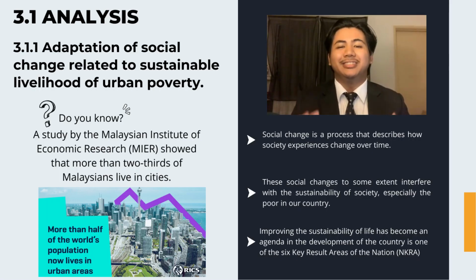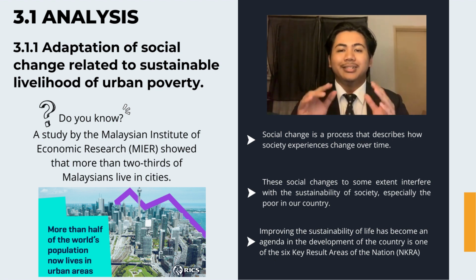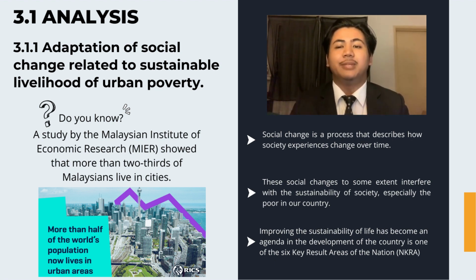Social change is a process that describes how society experiences change over time. Changes that happen in relation to the community either happen slowly or rapidly. These social changes to some extent interfere with the sustainability of society, especially the poor in our country.